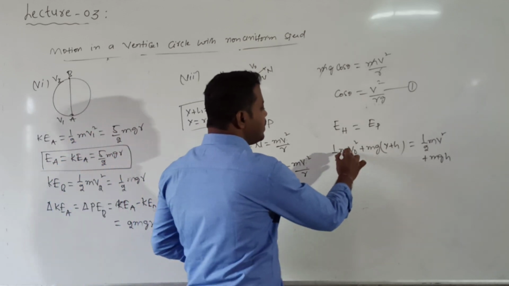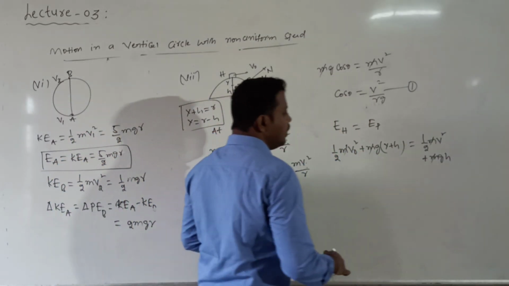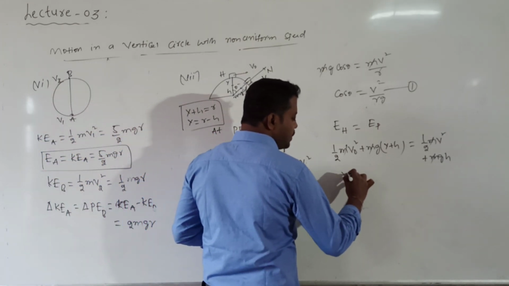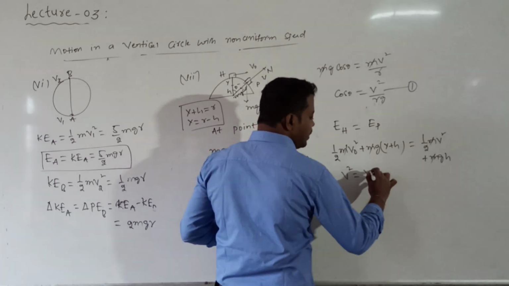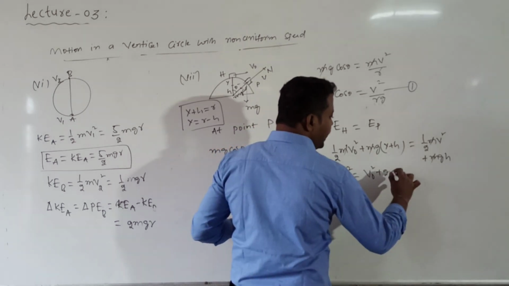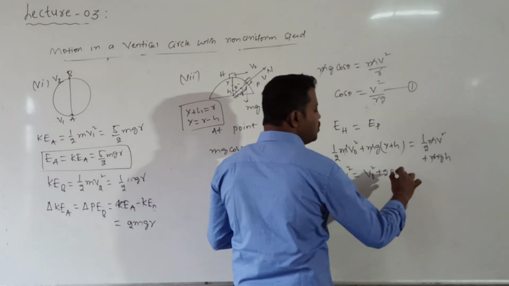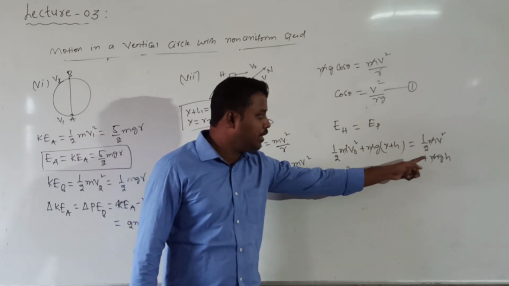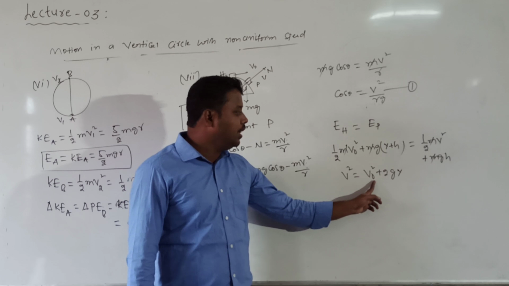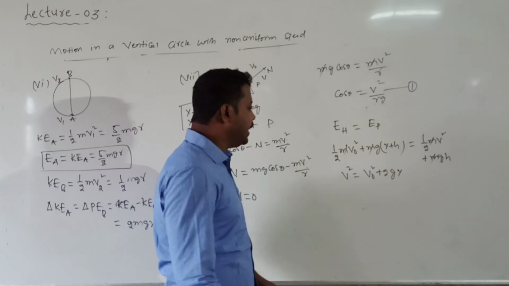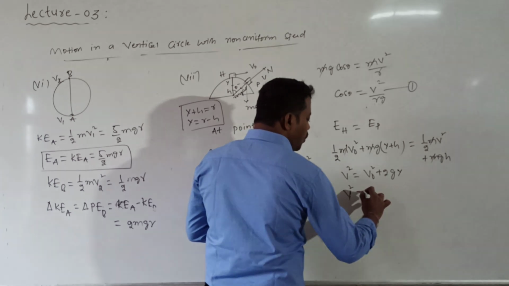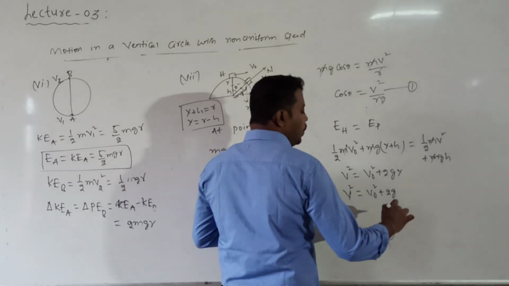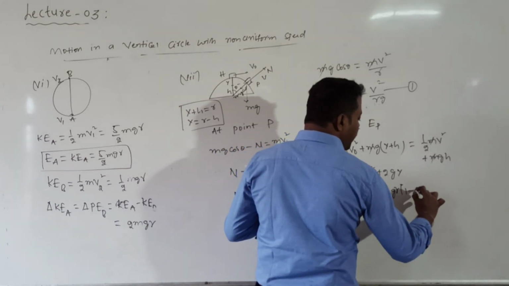In all the terms m is there, so the m term will be cancelled. Can I multiply all the terms with 2? Then the final expression I will get is v square is equal to v naught square plus 2 g, and the gh terms will be cancelled. Only v naught square plus 2 g times the height remains, which can be written as v square is equal to v naught square plus 2 g y.